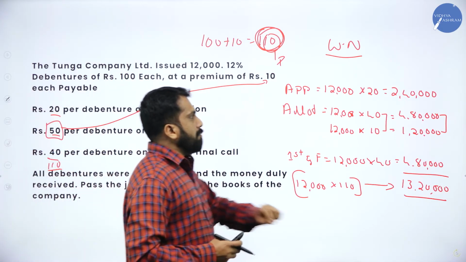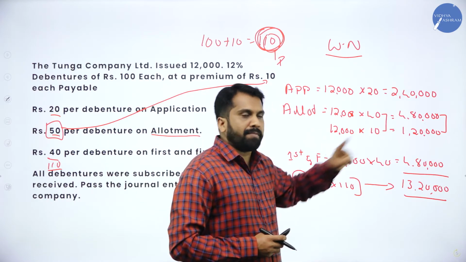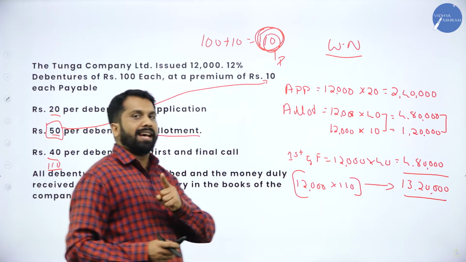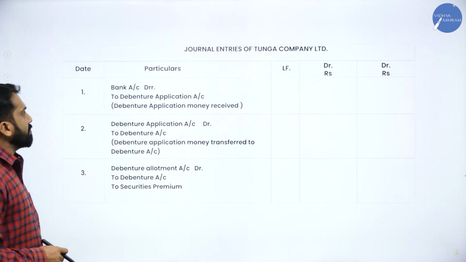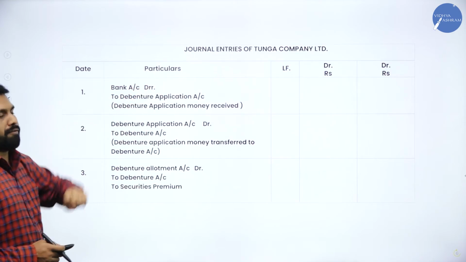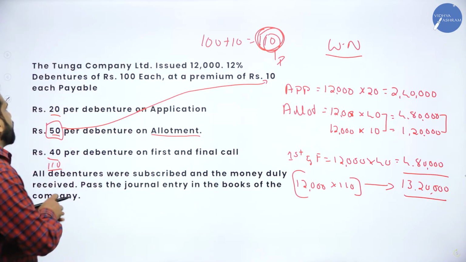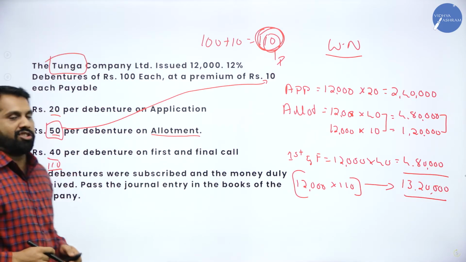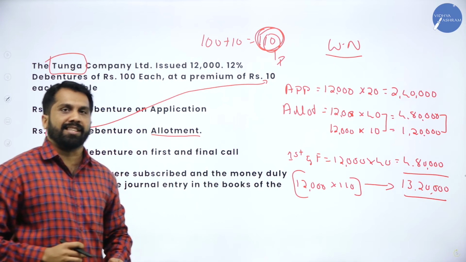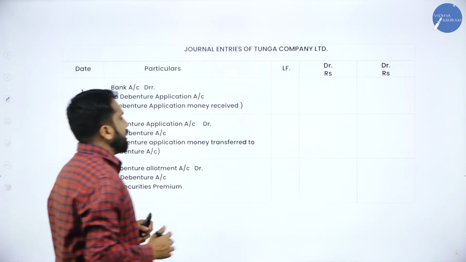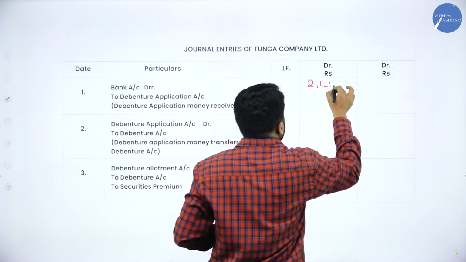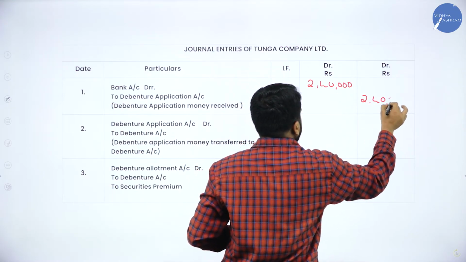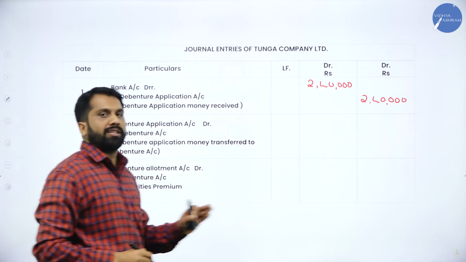Remember, at the time of application, take 2,40,000. Allotment, you have two numbers. First and final call, you have 4,80,000. Journal entries in the books of Tunga Company Limited. Application, how much we have? 2,40,000. Now, application 2,40,000. 2,40,000. Your application is done.